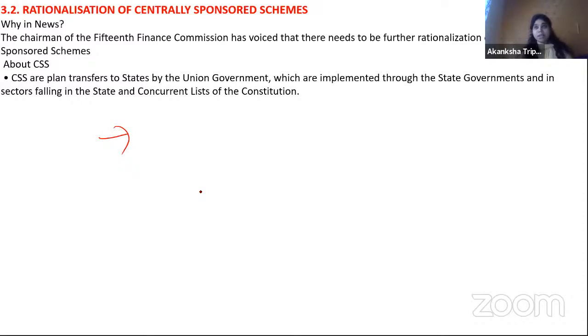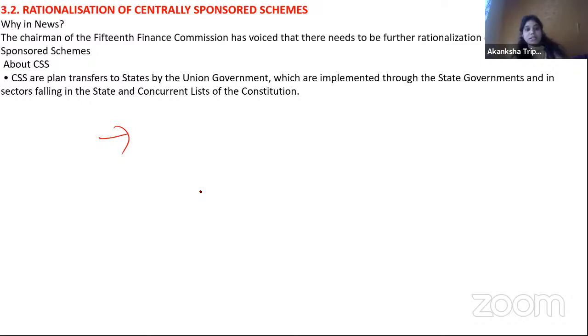Second, sometimes it is very difficult for a state. If you see their expenditure and their revenue, you will always notice their expenditure is higher than their revenue. I'm talking about states. And after GST, it has become even worse. That's why lots of protests were going on. So what happens? It becomes very difficult for a state to manage all the expenditure.